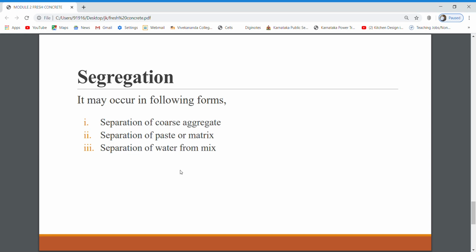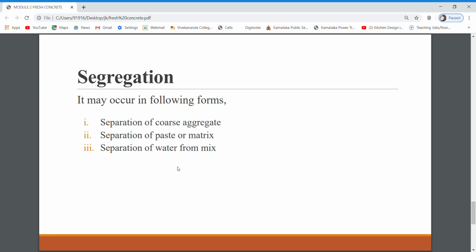Then the causes of segregation, that is how segregation is caused: a badly proportioned mix with very little cement paste or matrix, insufficient mixing of concrete, dropping of concrete from height during placing, improper method of compaction, adoption of high water cement ratio.